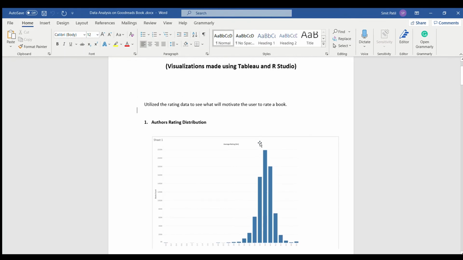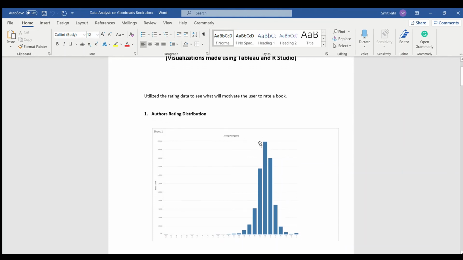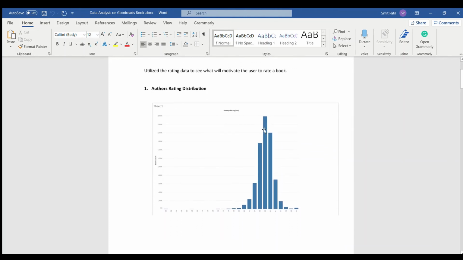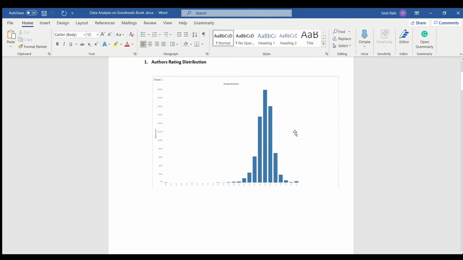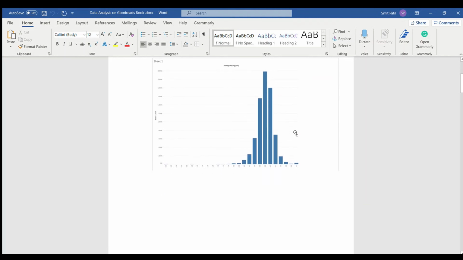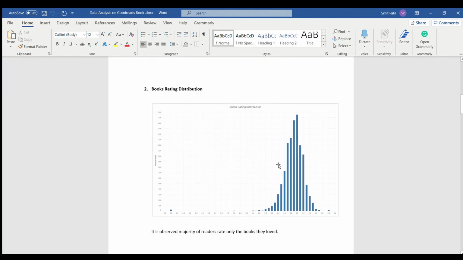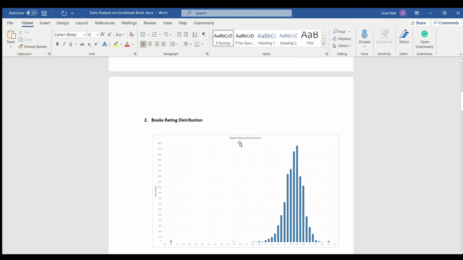Over here, we have plotted some data visualizations on the Goodreads book dataset. We have used Tableau and RStudio. The first visualization over here is the distribution of the author's rating. We can see that we have a high distribution at the high ratings. It shows that the majority of readers rate the authors they loved.